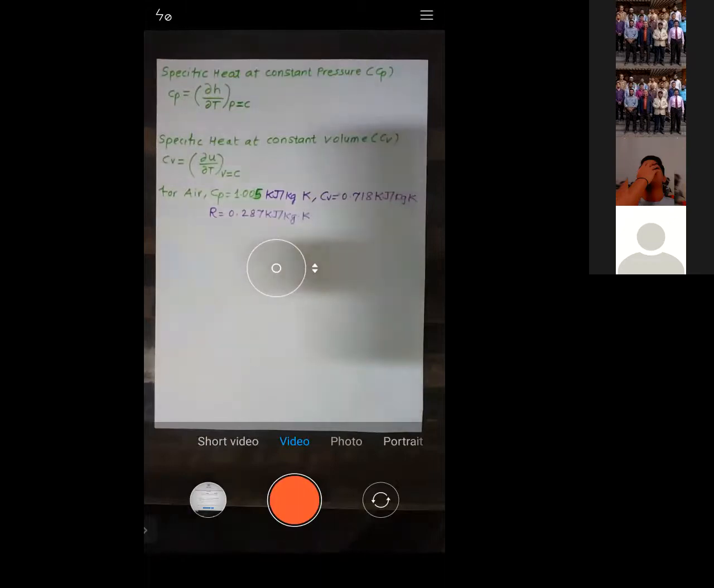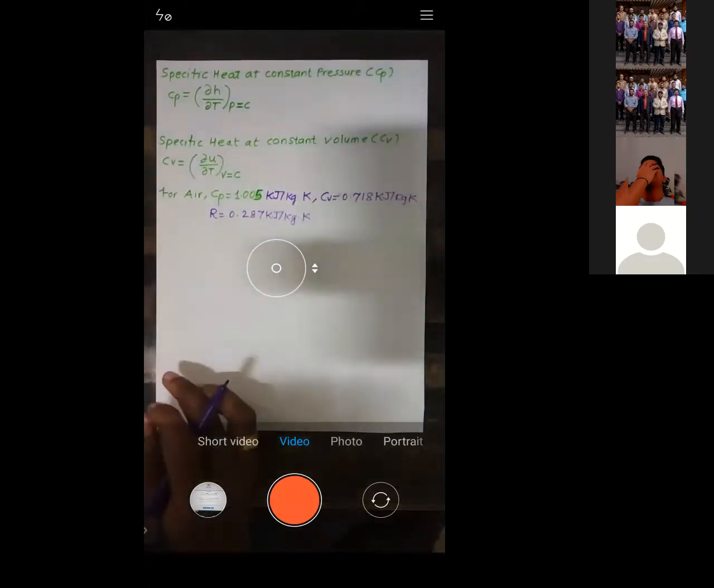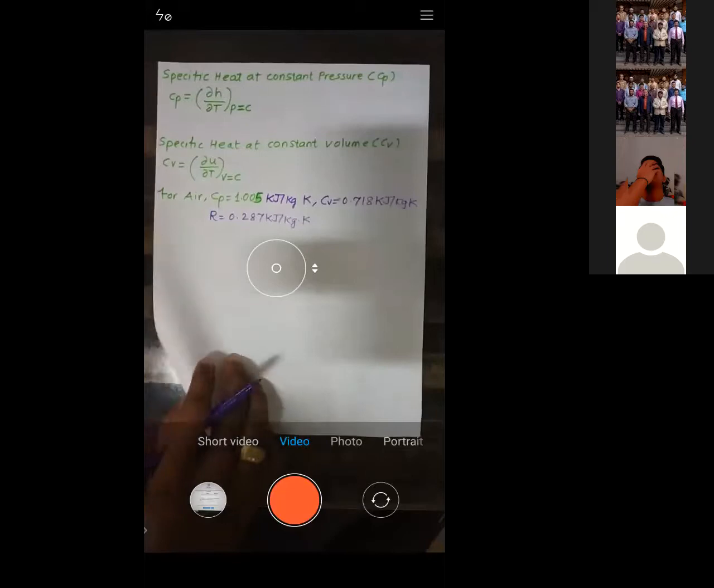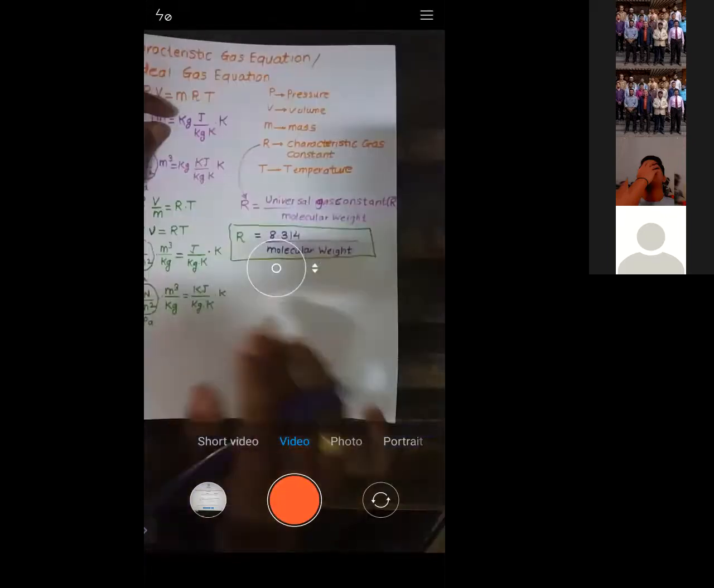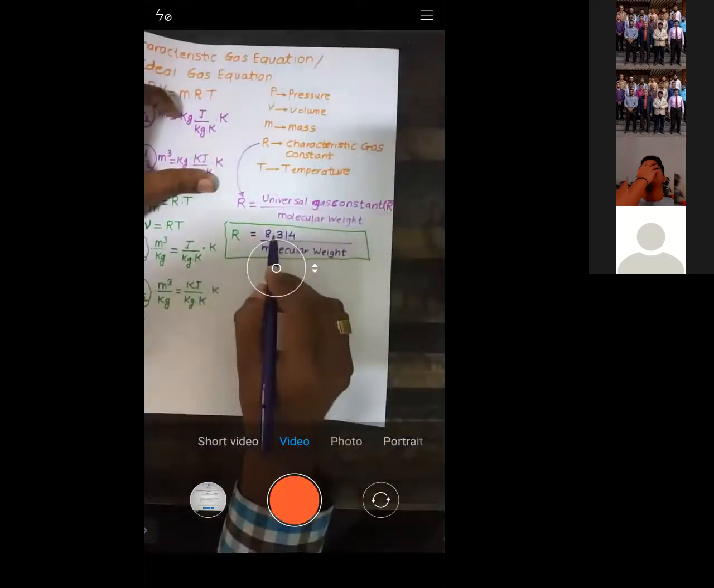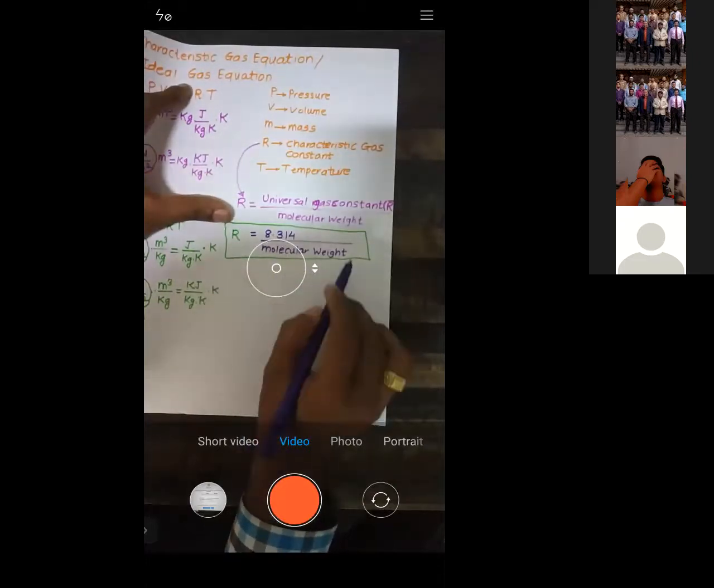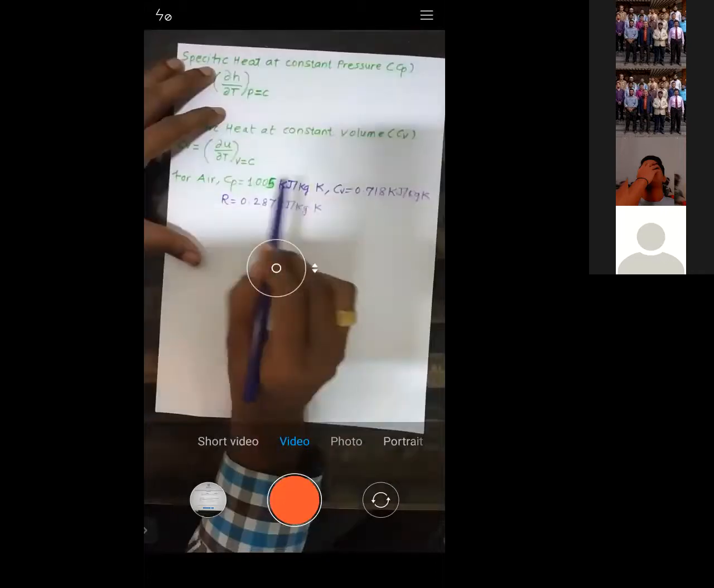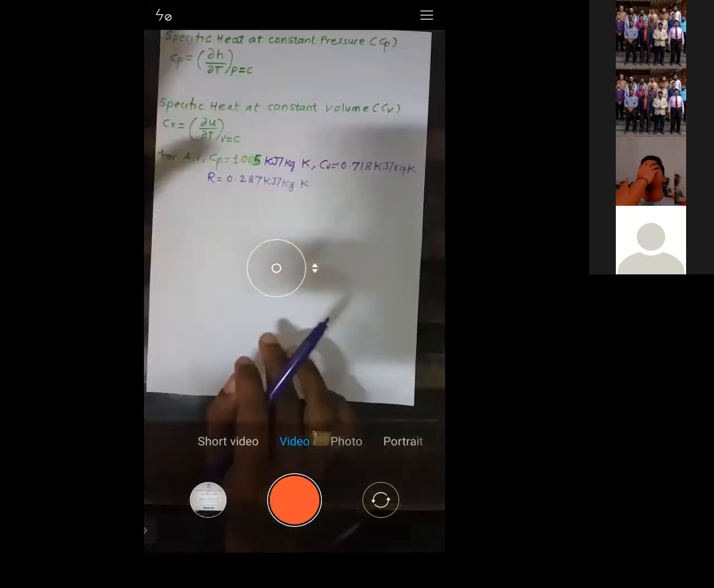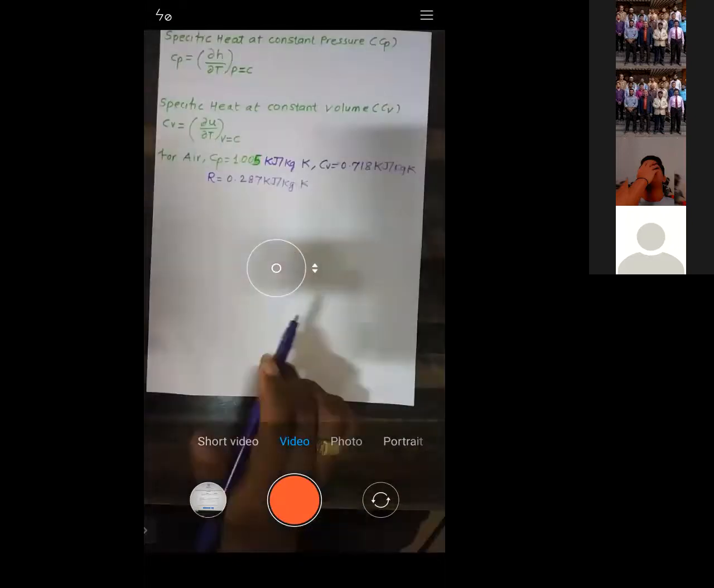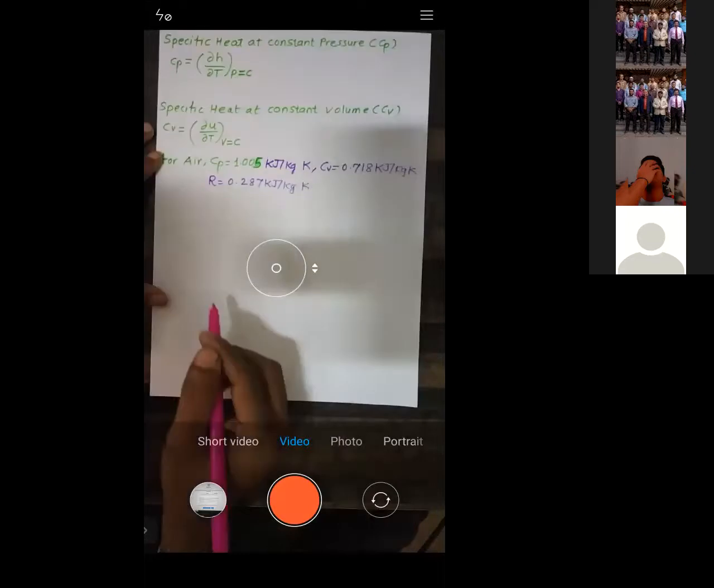So see from where you got these values. You can check how you will calculate R. R you can calculate as 8.314 divided by the molecular weight of air, which gives 0.287. Now, from where did the Cp and Cv come? For that, you can see enthalpy.